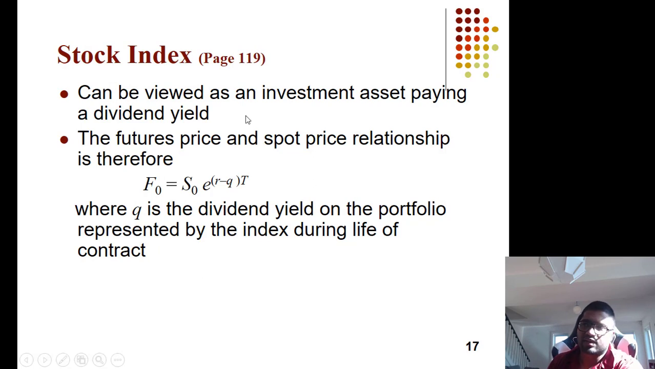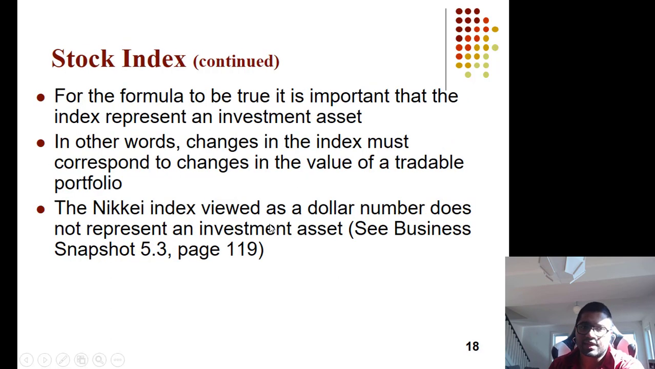Stock index: how to value a stock index future. We saw that it can be viewed as an investment asset paying a dividend yield. So F0 equals spot price times e to the power (r minus q) times T, where q is the dividend yield. For the formula to be true, it is important that the index represents an investment asset. In other words, changes in the index must correspond to changes in the value of a tradable portfolio.